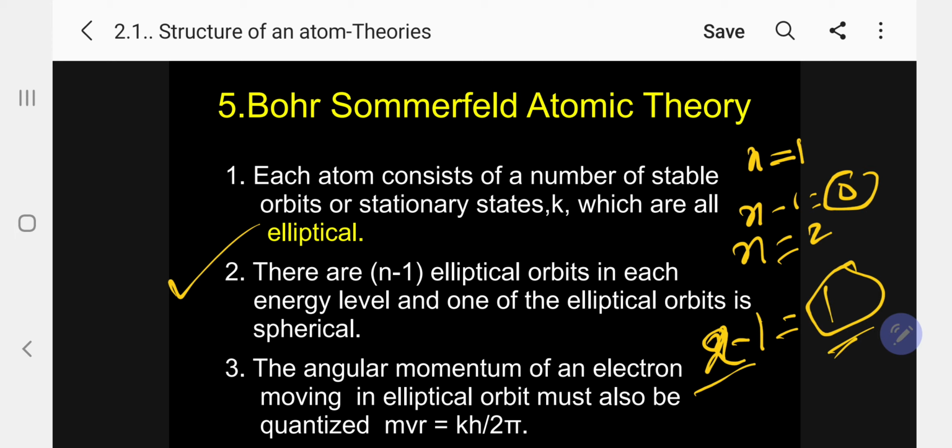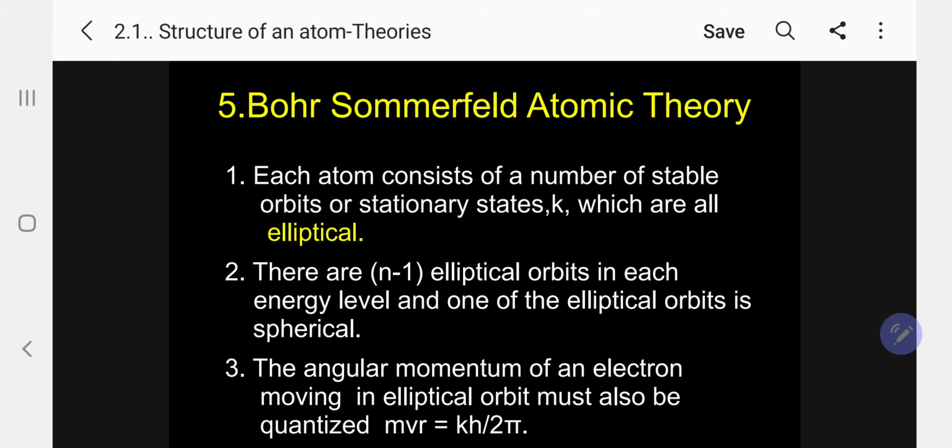How can you understand this? Let me give a simple example. Let me take energy level 2. 2 means 2 minus 1, that is 1. So the 0 is already there. This is n equal to 1, which means 0.